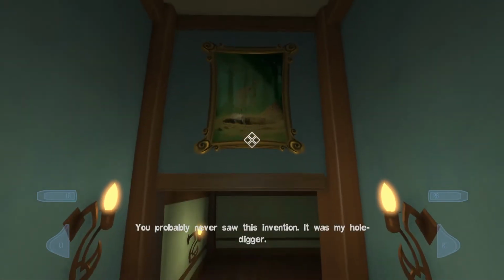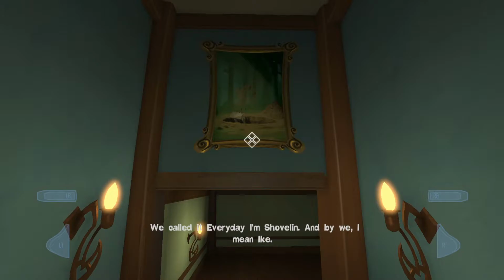You probably never saw this invention. It was my hole digger. We called it Every Day I'm Shoveling. And by we, I mean Ike. It was a little too efficient. This was the first and last time I saw it.